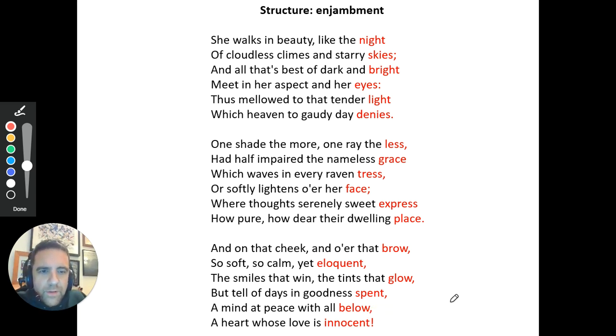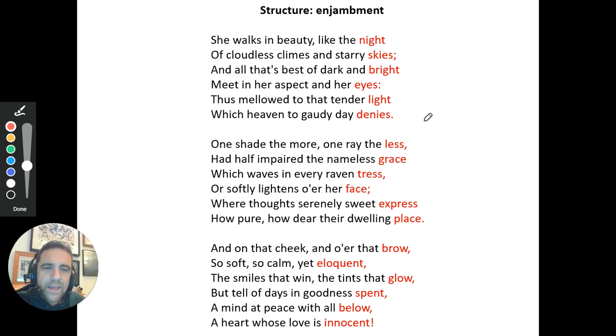If we look at the first one, have a look at this. Actually, there's no full stops here. So what we have is enjambment, and enjambment's that idea whereby the line just flows on to the next one as it goes through. In fact, what we see is that every verse is a sentence on its own.